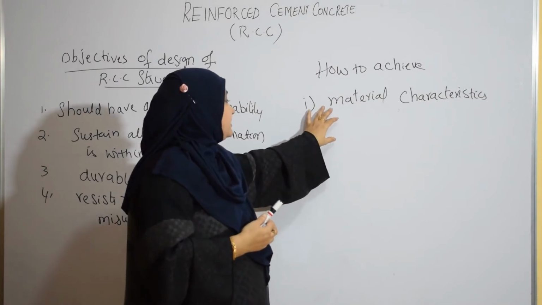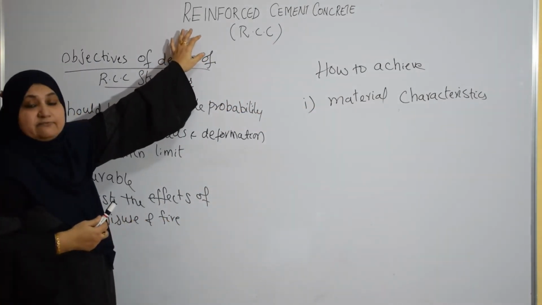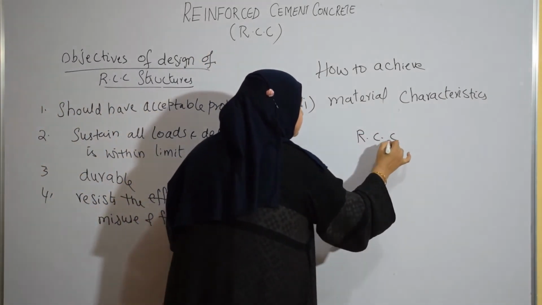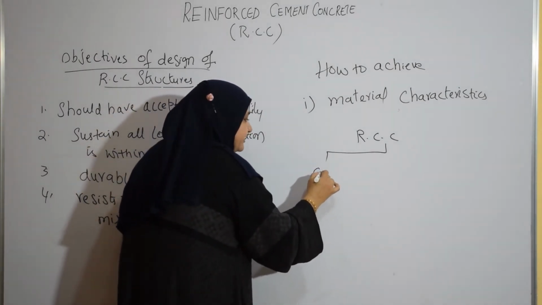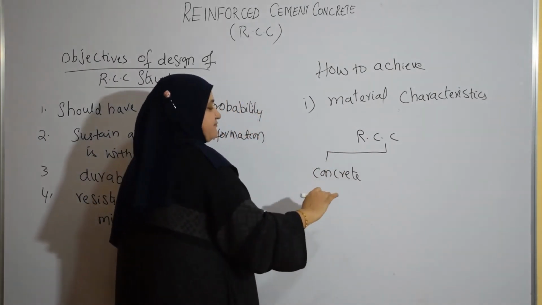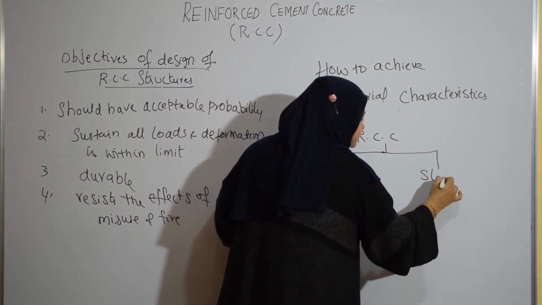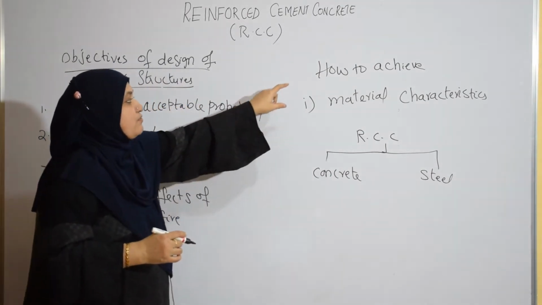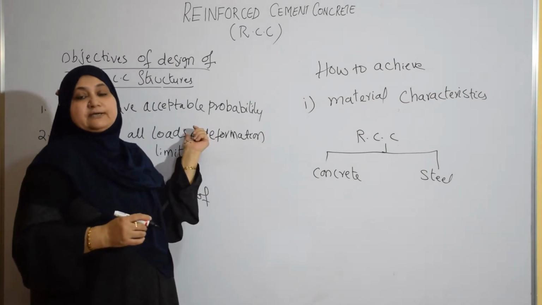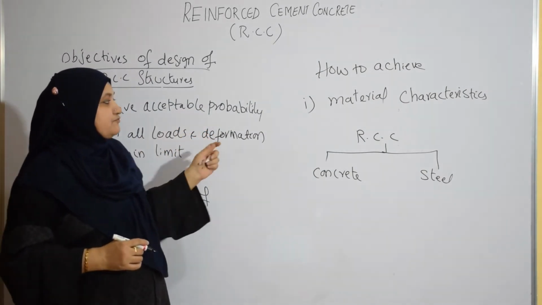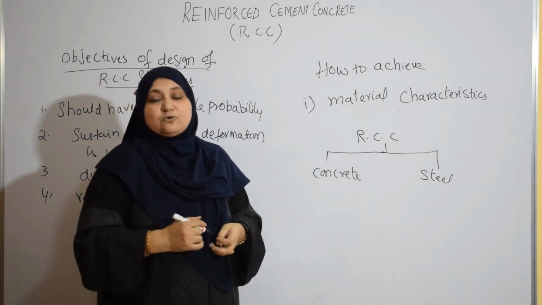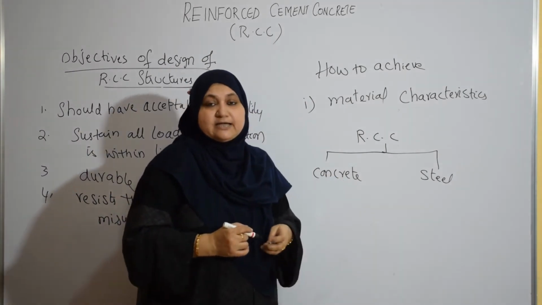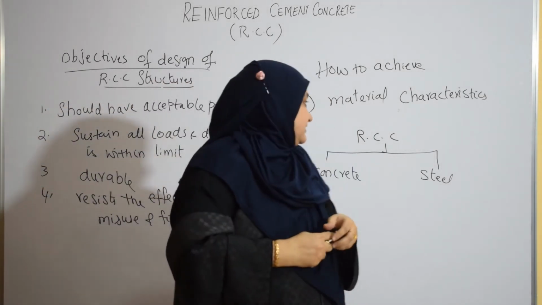Right? So now coming to this, we are talking about the reinforced cement concrete. So reinforced cement concrete, the basic materials are, one is concrete. Okay, of course concrete is made up of other materials. The other is steel. Okay, we will learn in detail about this also. But out of these two materials, because I want to tell you how we can achieve the objectives of the RCC structures, first we have to understand the material characteristics under hostile exposure, I have said. So what are those materials? So basically if I divide it into concrete and steel,